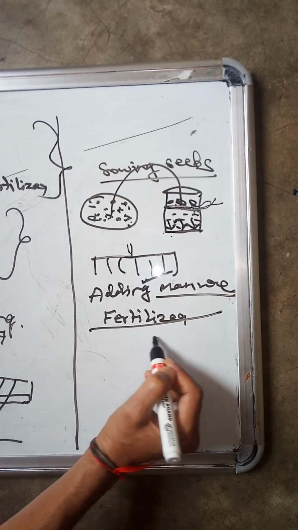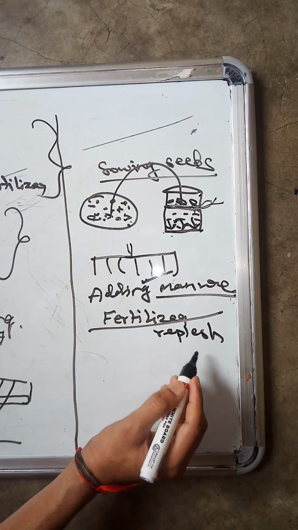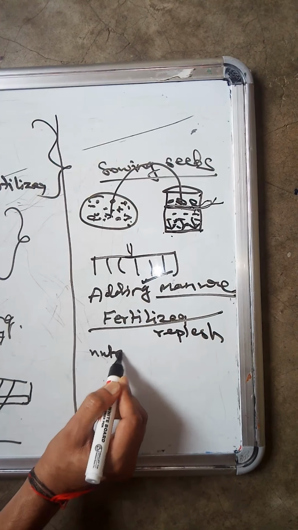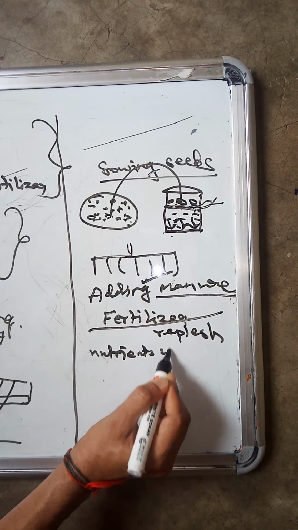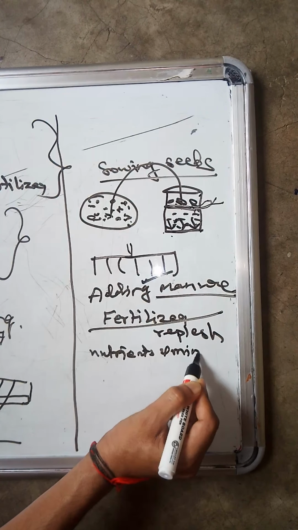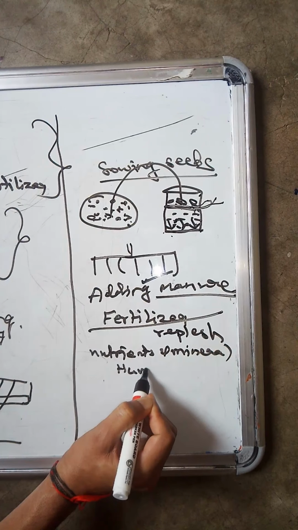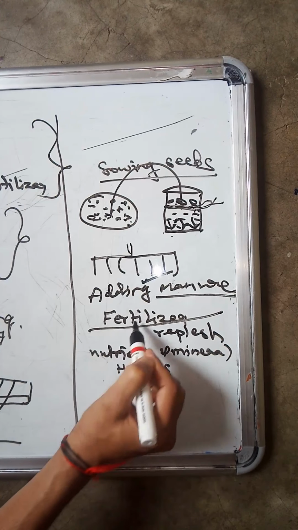So to replenish nutrients, minerals and humus, we add manure and fertilizer.